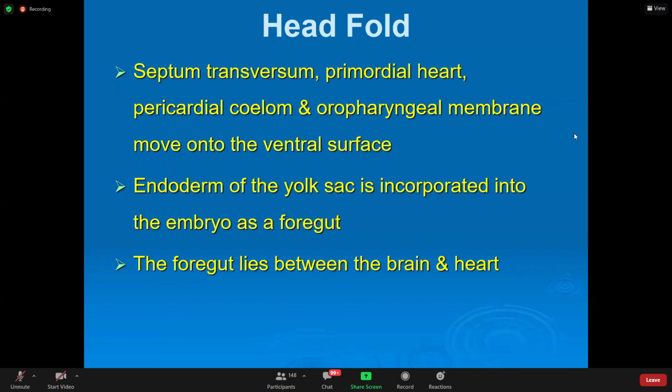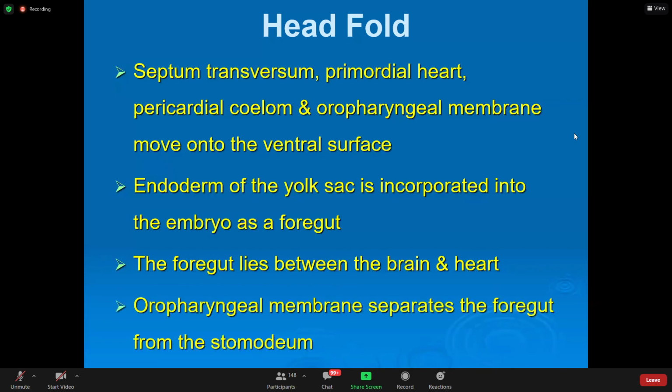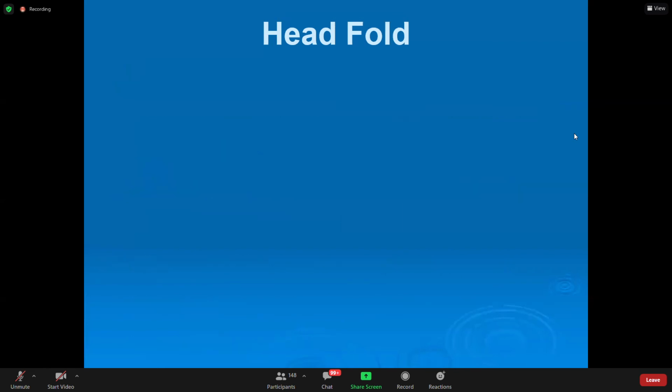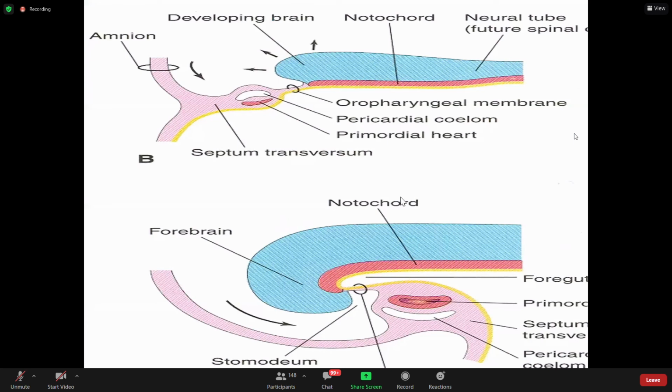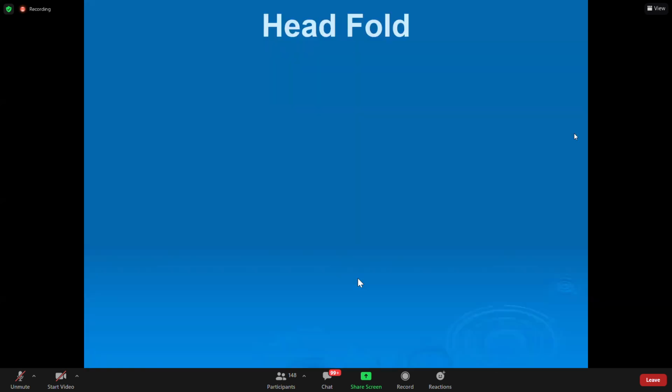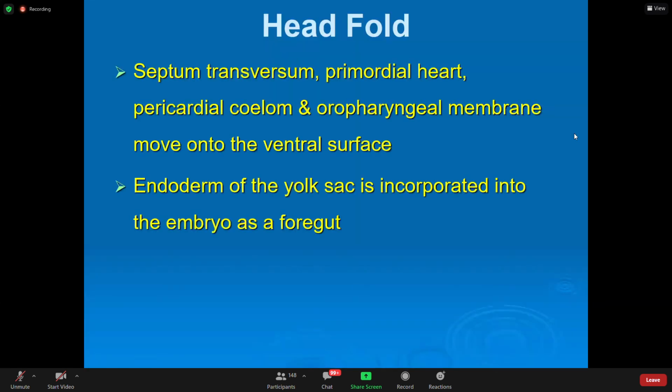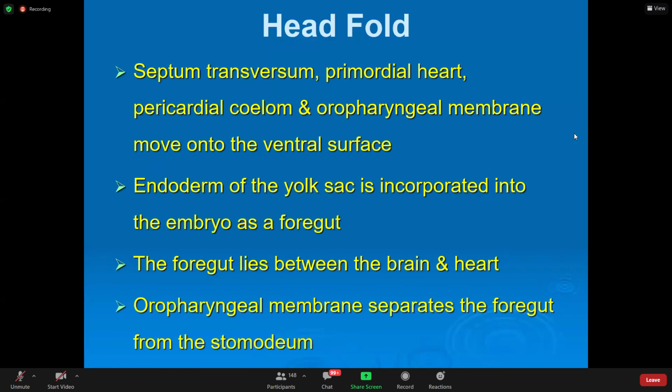The foregut lies between the brain and the heart. The oropharyngeal membrane separates the foregut from the stomodeum. So this is the oropharyngeal membrane. It separates the foregut from the oral cavity. Stomodeum is the oral cavity. This is the oral cavity, the oropharyngeal membrane, and this is the foregut. Okay, you can read this once.